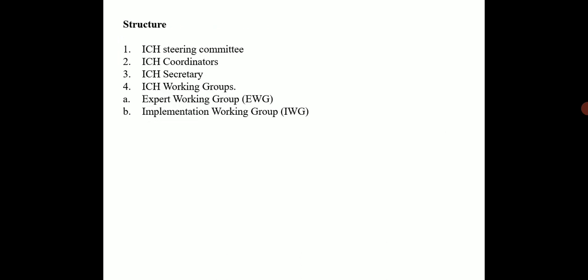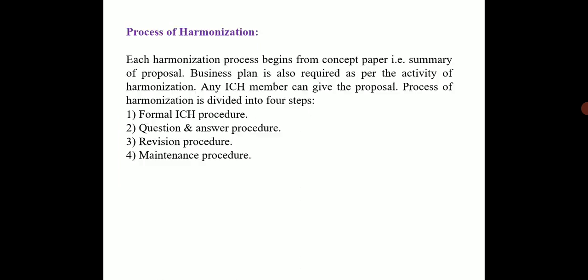The structure of the ICH participants or ICH members consists of the ICH Steering Committee, ICH Coordinators, ICH Secretary, and ICH Working Group. Under the Working Group there are 2: first is the Expert Working Group and second is the Implementation Working Group. So in this way there is a structure of the ICH committee.